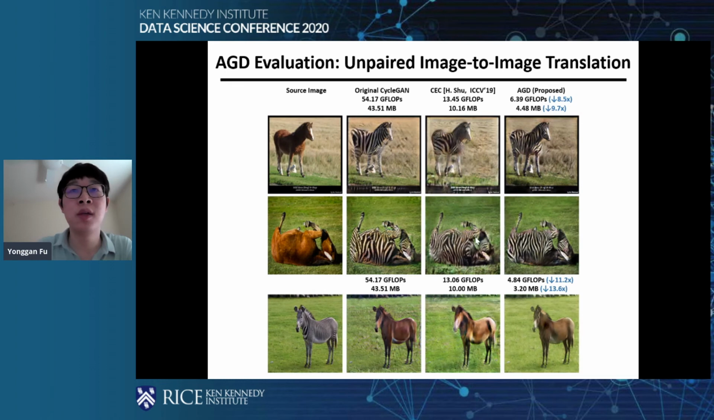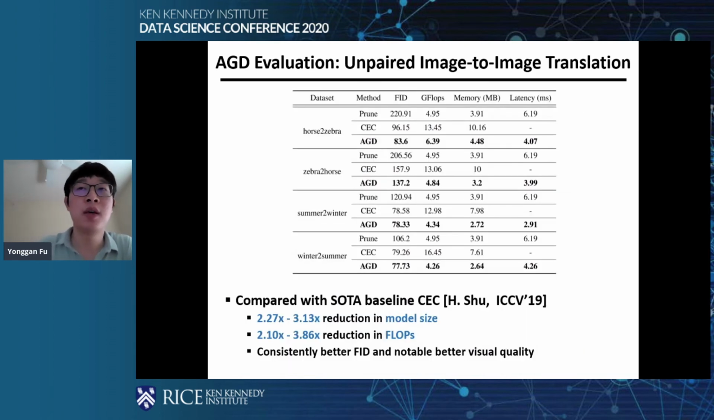And compared with the SOTA compression techniques, we can achieve better textures. And also with their method, you can see that they suffer from color shift, but we can better maintain the original color distribution. And also in terms of the quantitative results, we can compare with the SOTA compression techniques on GANs. We can still achieve up to, for example, 3 times reduction in model size and floating point operations with consistent quantitative result FID, and also notably better visualization quality.